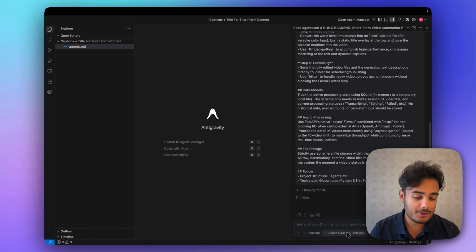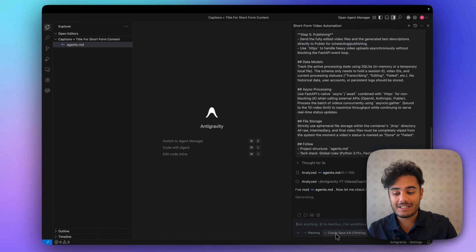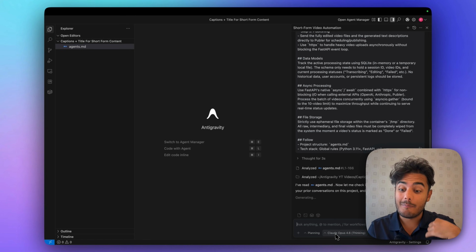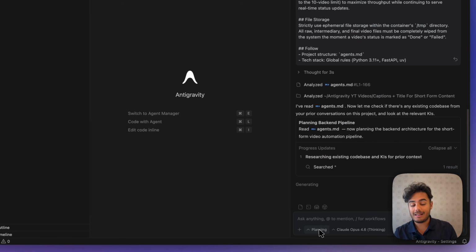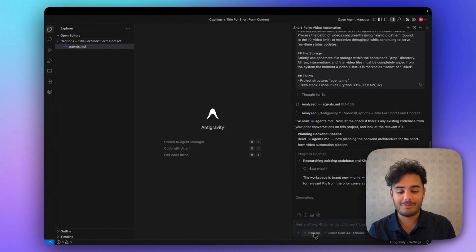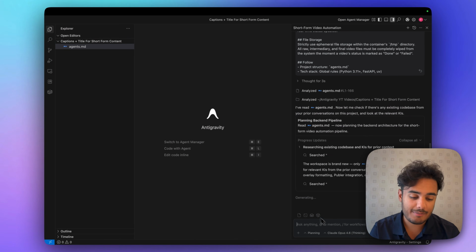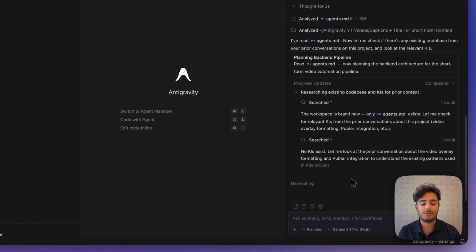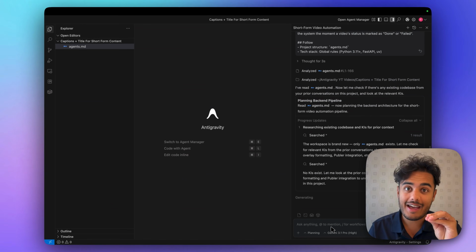I also used Claude and planning for a specific reason. I much prefer Claude for backend automations. So all of the backend, I like to use Claude, and I always use planning because this is an absolutely massive project. However, for the front end, I much prefer to use Google Gemini 3.1 Pro. And this is one of the reasons I love AntiGravity.